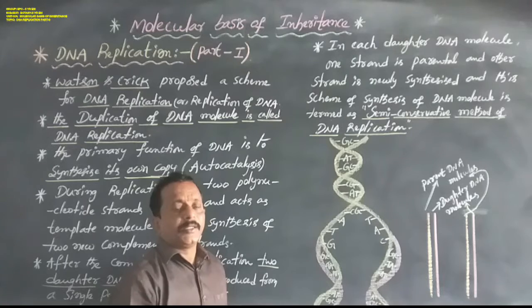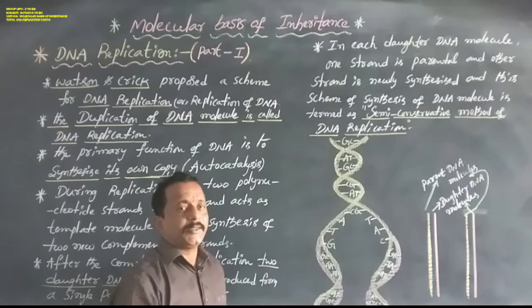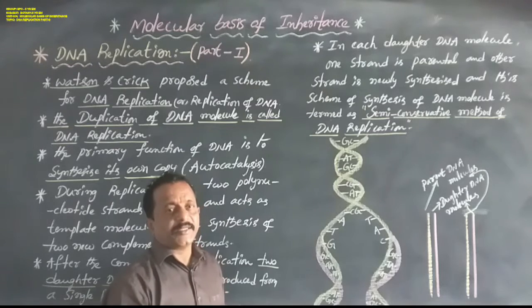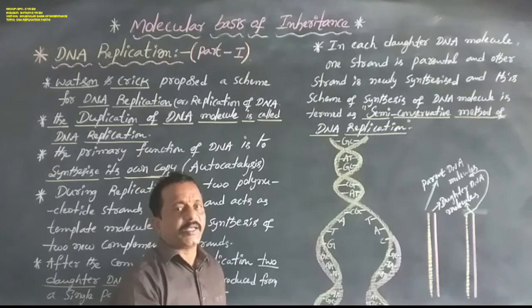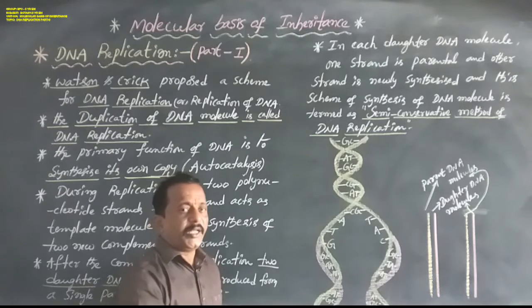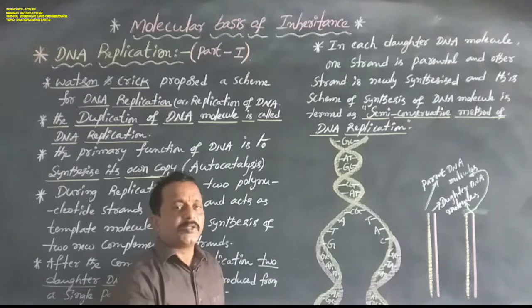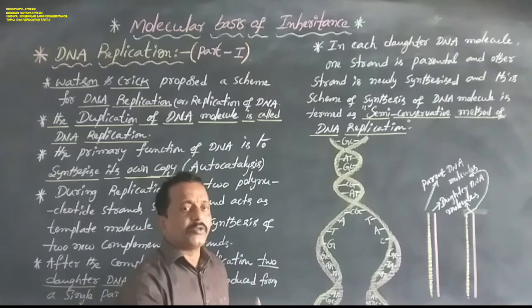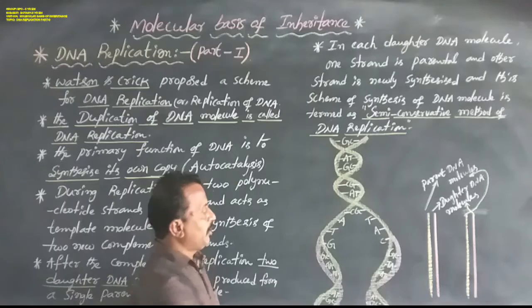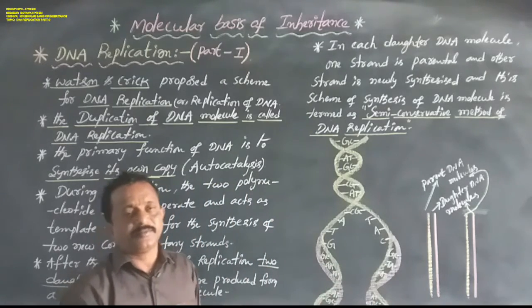In general, the DNA molecule carries two functions: one is autocatalysis, the second is heterocatalysis. Autocatalysis means the parental DNA molecule is used to make a daughter DNA molecule. That is called autocatalysis. This is the main function.